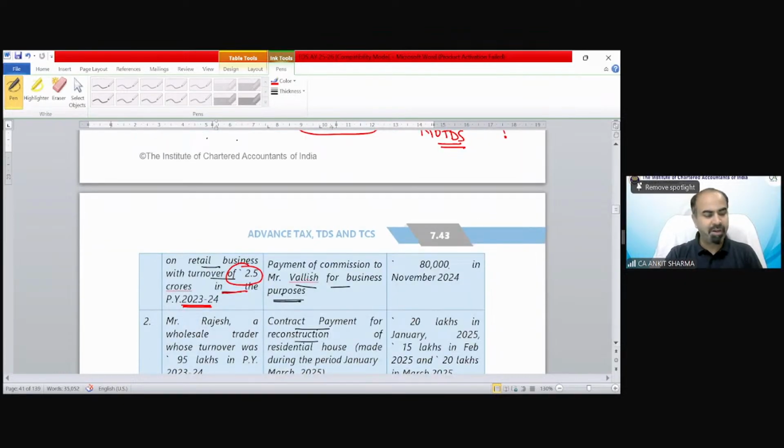The second, payment of commission to Walish for business purpose. So this is section 194H. And because the payment exceeds the specified limit of section 194H, in this case TDS provision would be applicable. TDS is going to be deducted.